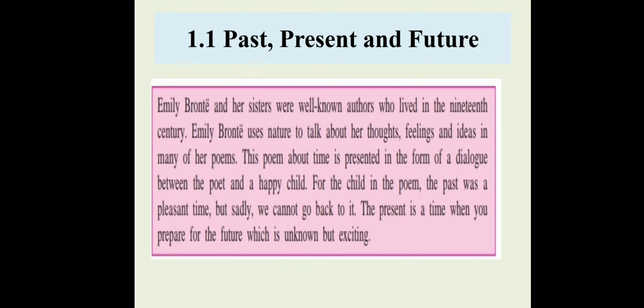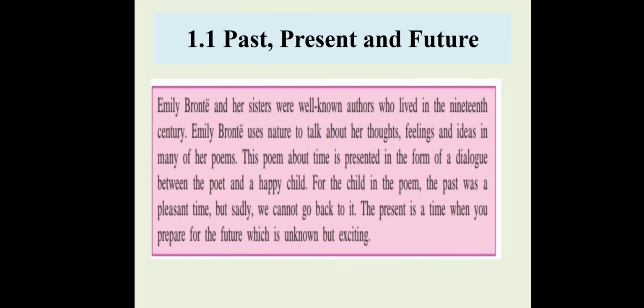Emily Bronte and her sisters were well-known authors who lived in the 19th century. Emily Bronte uses nature to talk about her thoughts, feelings and ideas in many of her poems. This poem is about time, presented in the form of a dialogue between the poet and a happy child. For the child in the poem, the past was a pleasant time, but sadly we cannot go back to it. The present is a time when you prepare for the future, which is unknown but exciting.